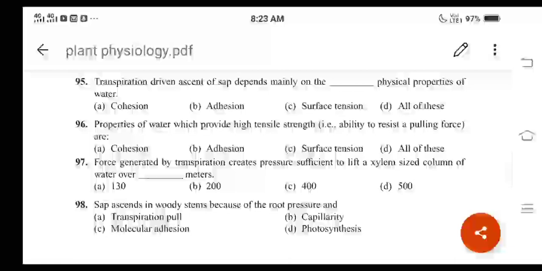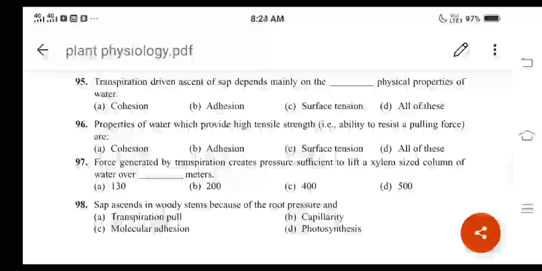It is mainly due to the development of the force, that is the transpiration pull, and along with that in the xylem vessels all these properties will be there, like cohesion, adhesion and surface tension. We already studied that cohesion means the mutual attraction between water molecules.